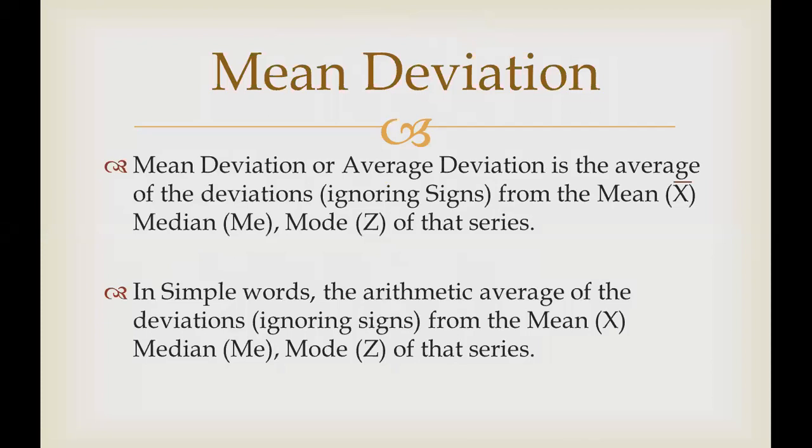As I told you, in the range and in the quartile deviation we are not taking the complete observations. The mean deviation is also nothing but the average deviation, the average of deviations ignoring signs. Take an example: if I take the average percentage of your class, for example, the average percentage is 80%.